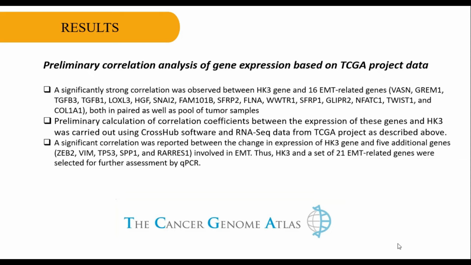The preliminary calculation of the correlation coefficient between the expression of these genes and HK3 was carried out using Cross-Hub software and RNA sequence data from the TCGA project, shown in additional file 3 table S3. A significant correlation was reported between the change in expression of HK3 and 5 additional genes involved in EMT. So HK3 and a set of 21 EMT-related genes were selected for further assessment by qPCR.